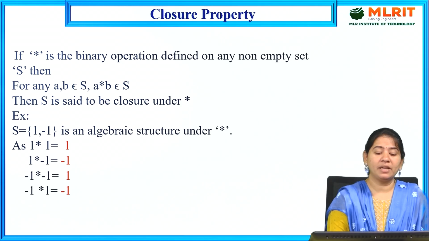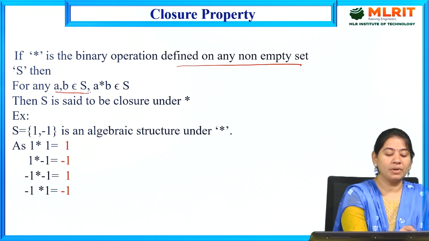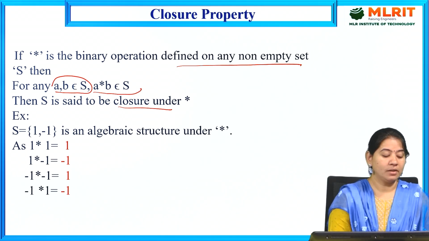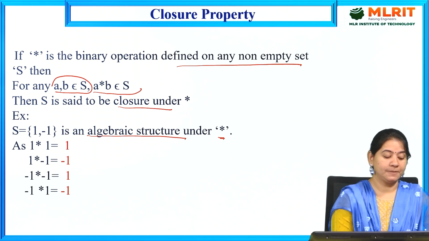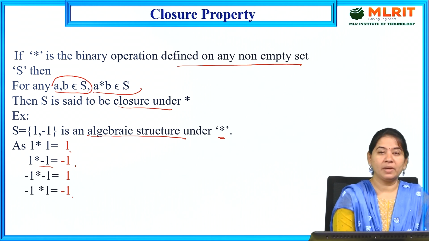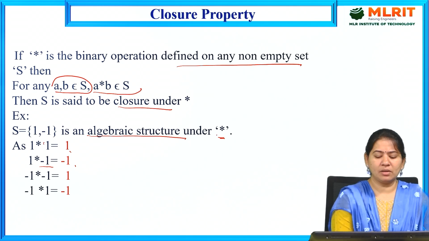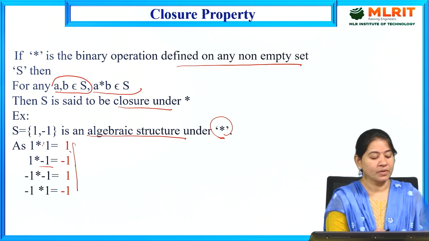If star is a binary operation defined on any non-empty set S, then for any a, b belongs to S, if a star b belongs to S, then S is said to be closed under multiplication. Here {1, -1} is an algebraic structure under multiplication. 1 star 1 is equal to 1, 1 star -1 is equal to -1, -1 into 1 is equal to -1, and -1 into -1 is equal to 1. So we apply the operation and get some elements, and those elements all belong to the set S only.